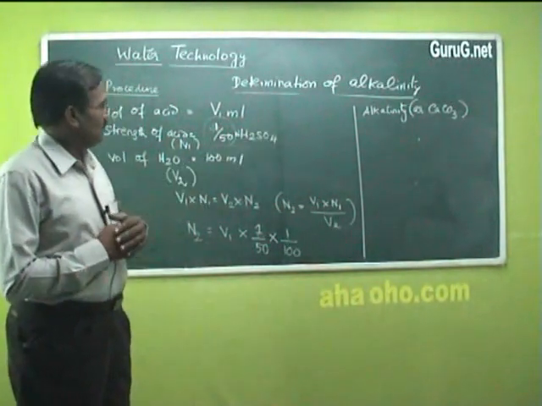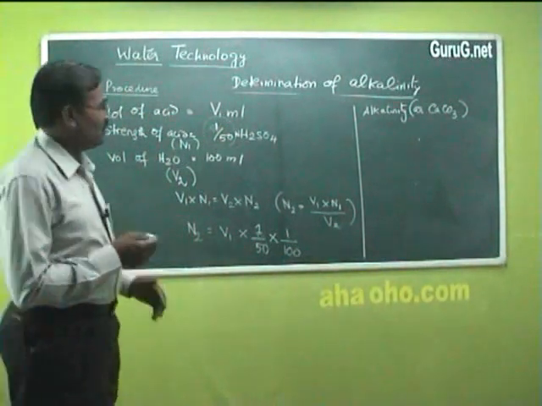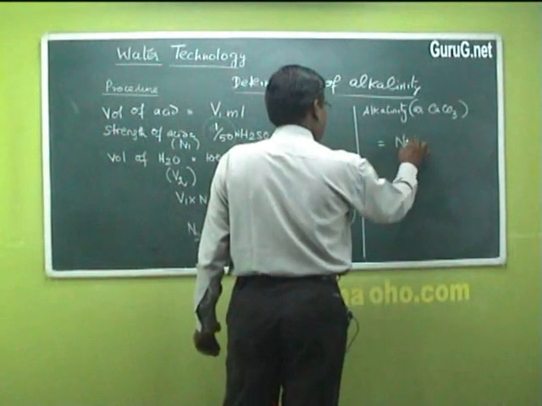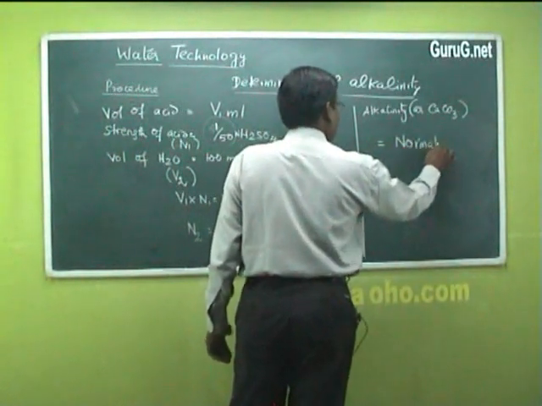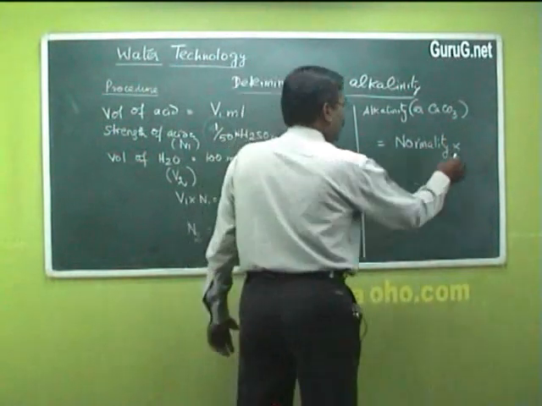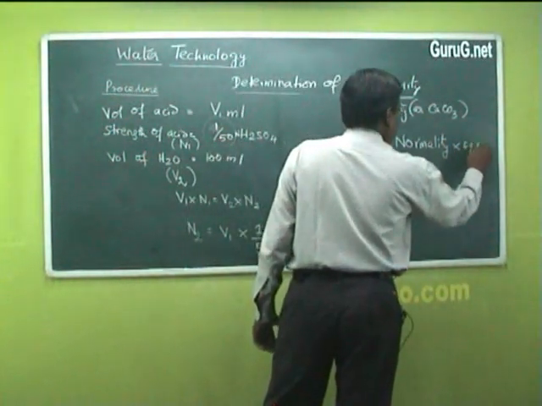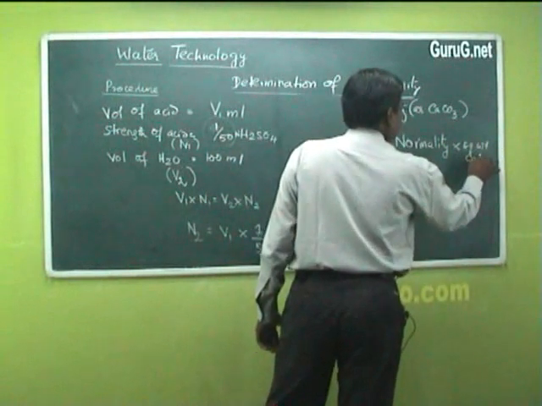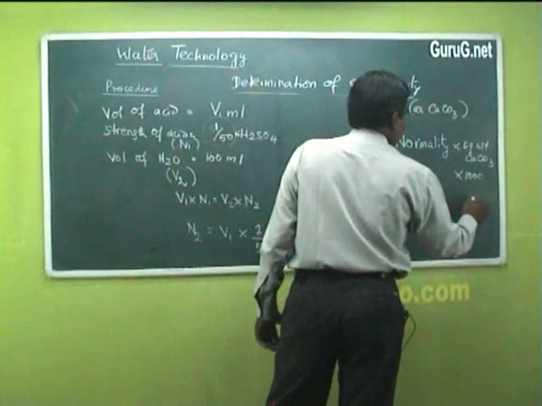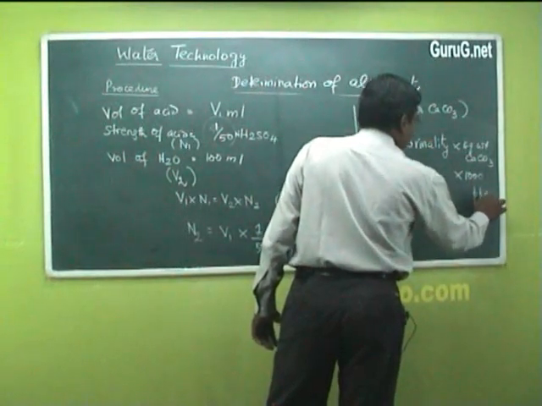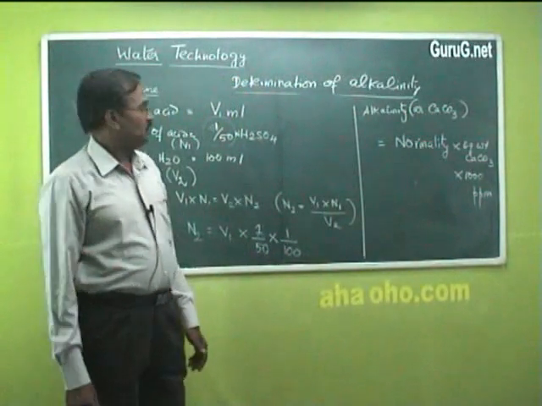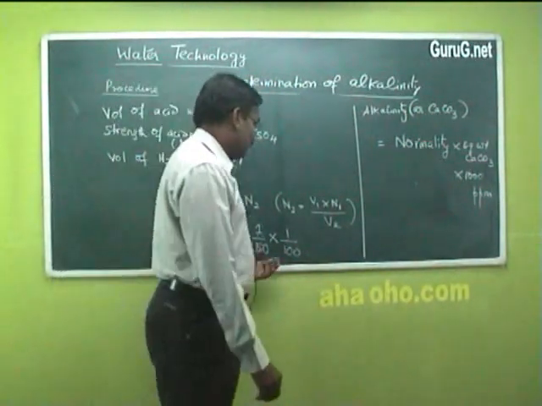Alkalinity in calcium carbonate is equal to normality, that is normality of water, into equivalent weight of calcium carbonate into 1000, and we are getting the value in terms of ppm, parts per million, nothing but milligrams per liter.